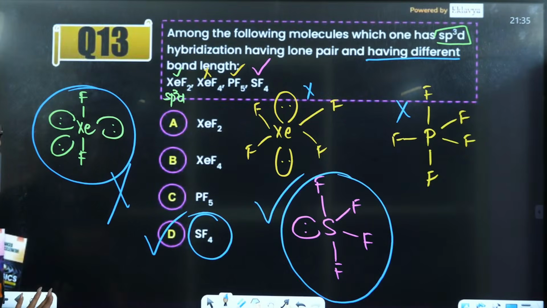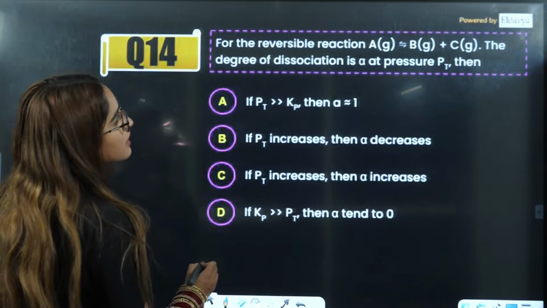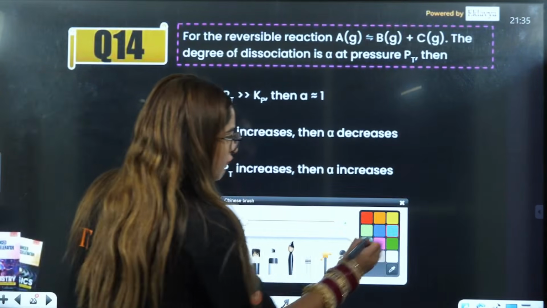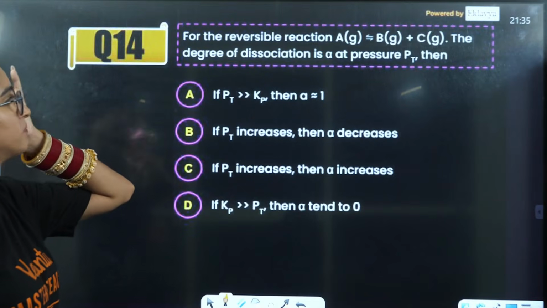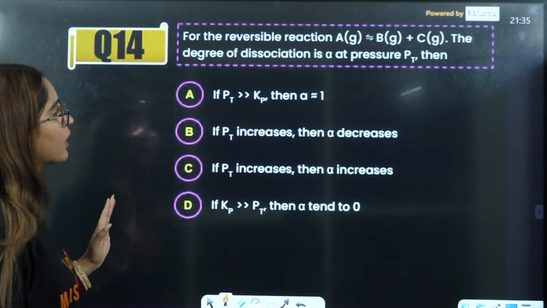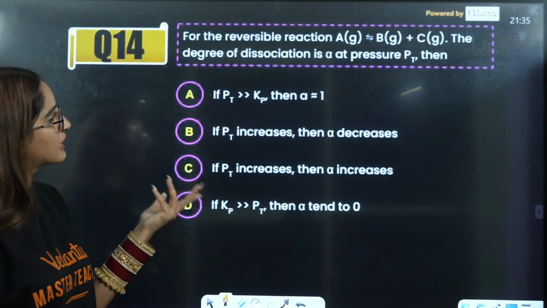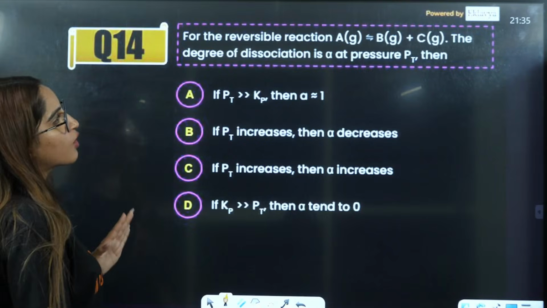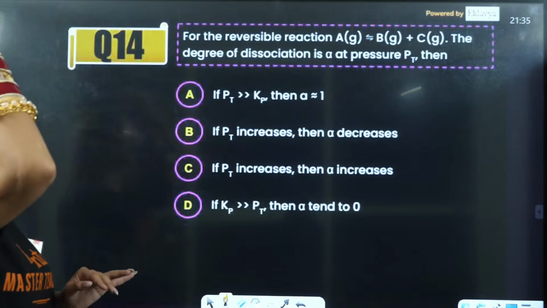Okay, chalo, understood. Next is the question on a reversible reaction. This is the reaction they have given us. They are saying the degree of dissociation at pressure PT. Okay. So now first is when alpha is 1, when PT is greater. So firstly, let us see, this is the dissociation that is happening, reversible reaction it is.